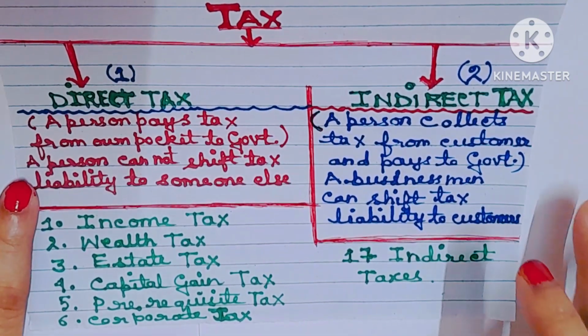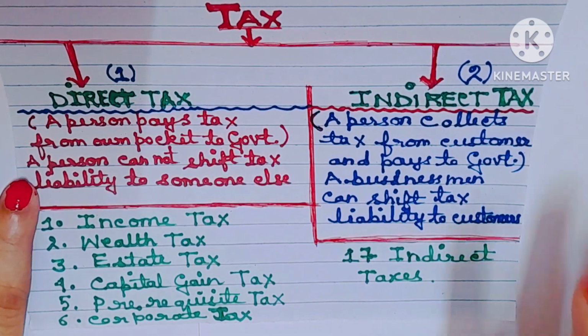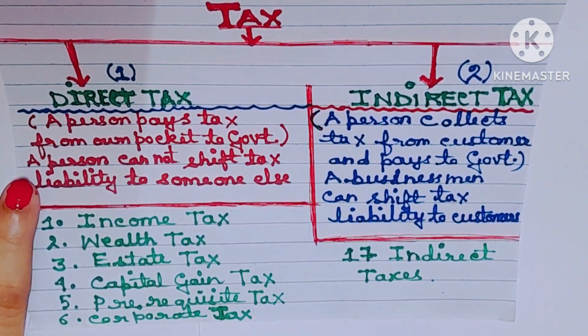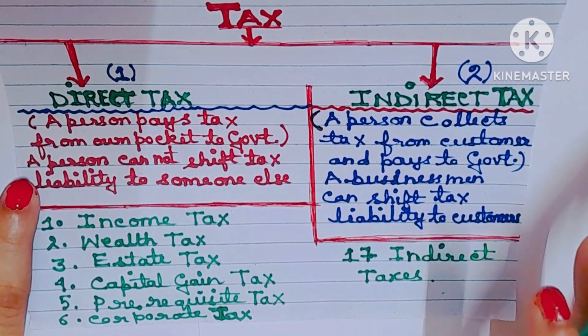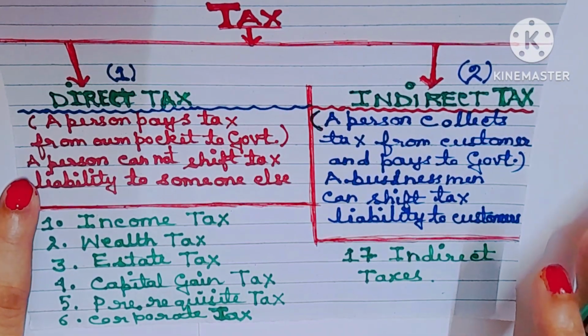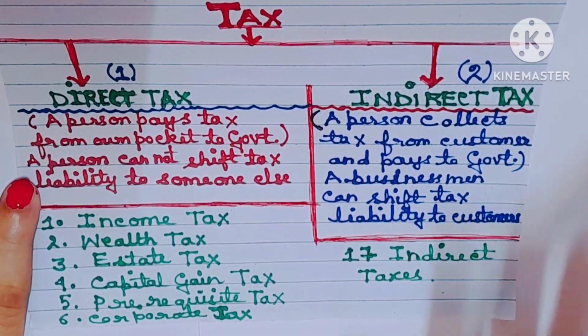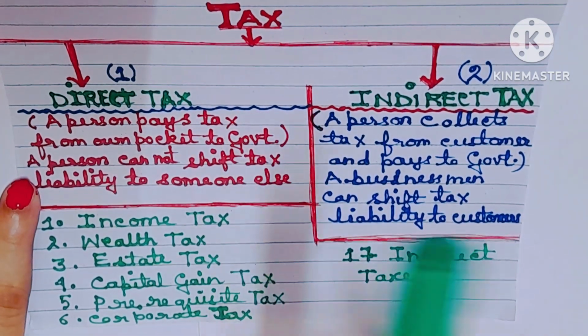So what are those 17 indirect taxes? Let me show you. But please remember, direct taxes are still existing. Only 17 indirect taxes have been replaced or have been merged with one single tax, that is GST. But direct taxes are still existing.